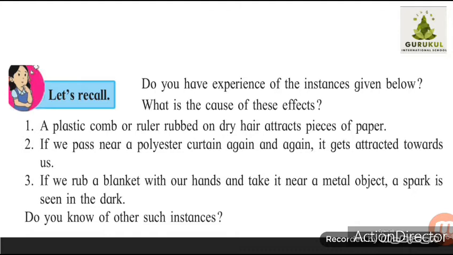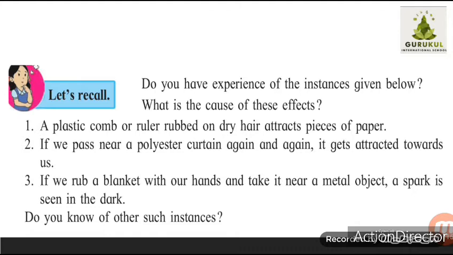Some more examples in our day-to-day life: if we pass near a polyester curtain again and again, it gets attracted towards us. Or in winter, if we rub a blanket with our hands and take it near a metal object, a spark is seen in the dark.